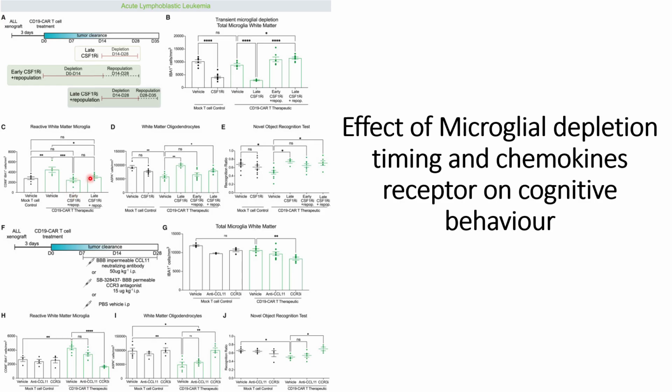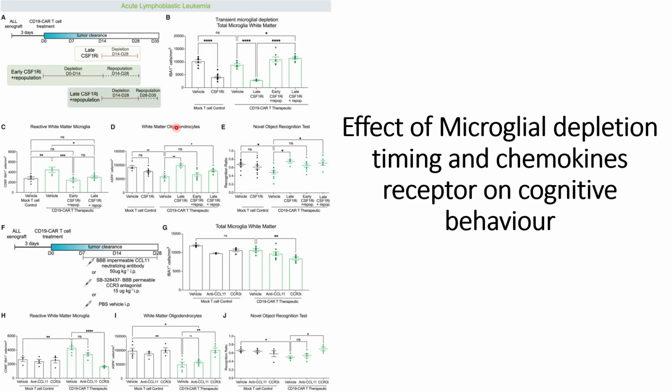But for the late CSF1 conditions, they do not see too much decrease in the reactive white matter microglia populations compared to the vehicle. For the early CSF1 condition, they see a decrease in the reactive white matter microglia. Then they also check the impact of repopulation of microglia on the white matter oligodendrocytes.